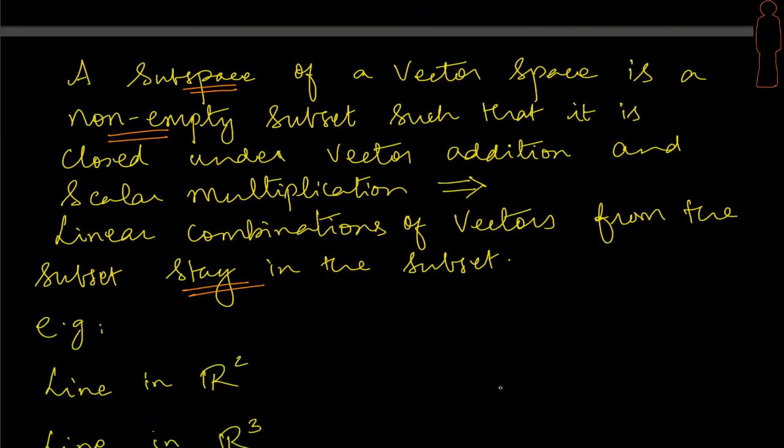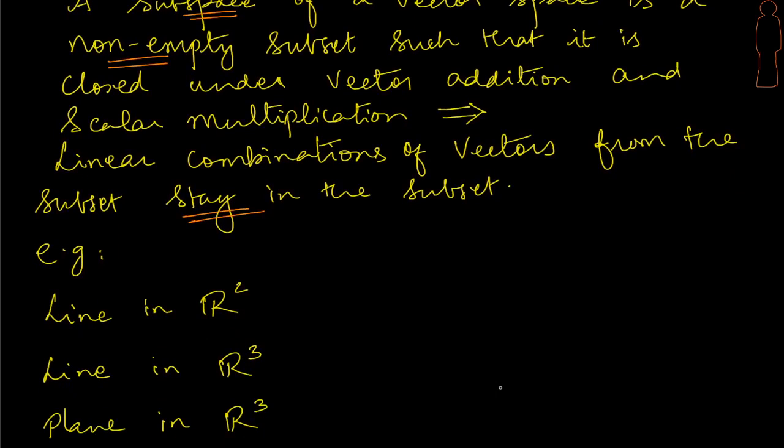So let's take a look at a few examples and see if they are really subspaces. Let's talk about a line in R square. You can imagine any kind of line in R square. The way we look at it is, if we have some line in the real space, let's say I talk about some line here, extend it infinitely on both sides, and pick any vector